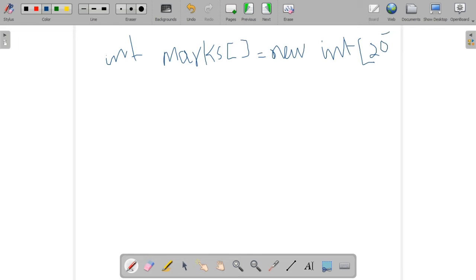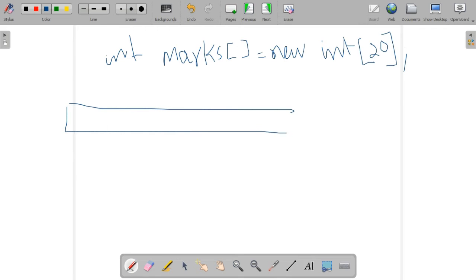Size of the array, that is 20. So in the memory it will allocate a space for this array named marks, having how many values? 20 values. 20 elements will be there in this array.